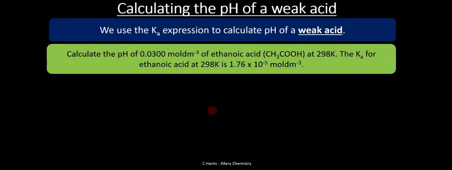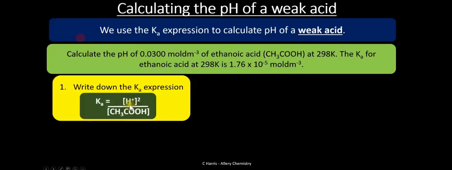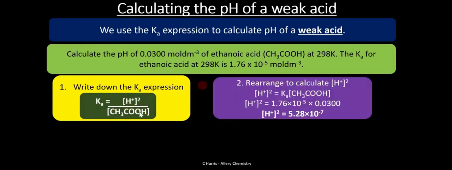So let's make use of these expressions in calculation. Calculate the pH of 0.03 moles per cubic decimeter of ethanoic acid, which is a weak acid, at 298 kelvins. The Ka for ethanoic acid at 298 is 1.76 times 10 to the power -5. So here you're already given your Ka value, so all you have to do is create an expression for Ka. Write down the expression: it's going to be the concentration of H plus ion squared divided by the concentration of the acid at start.